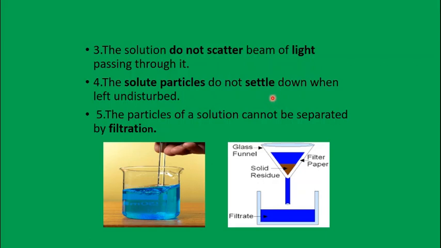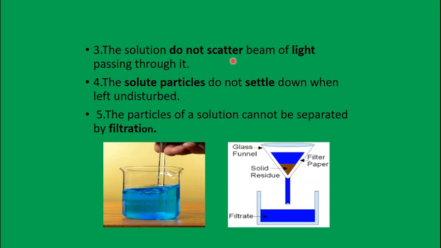Next one, third property: the solution does not scatter a beam of light passing through it. We will be studying a little more about it in the next part of the chapter when we learn about the colloidal solution. When you pass a torch light through the salt solution, you cannot see the light flowing through it because it's a clear solution, light just passes through.